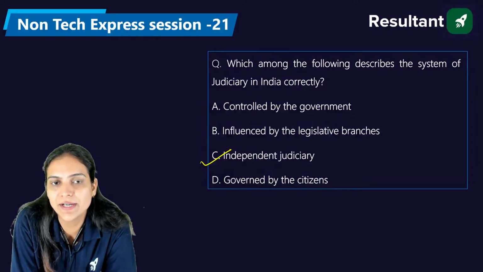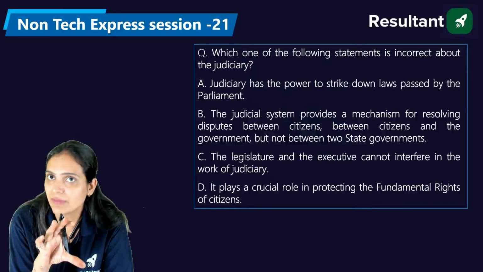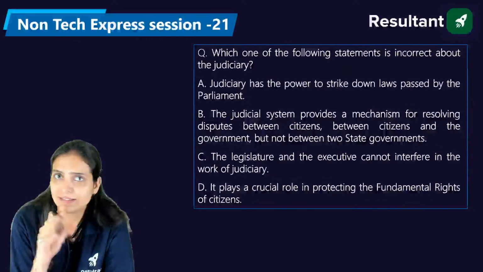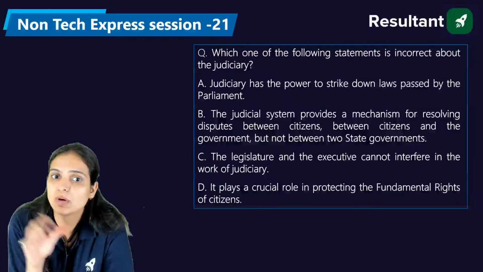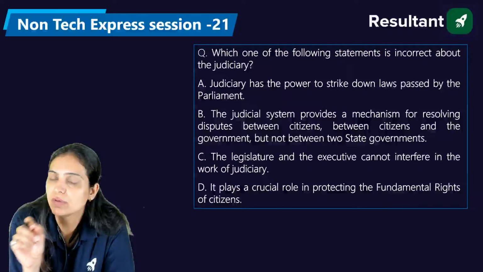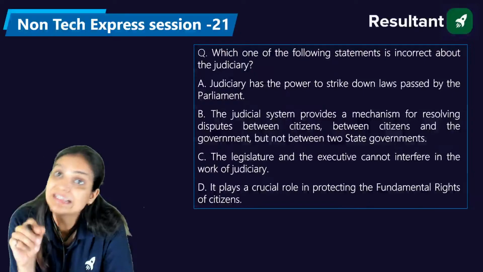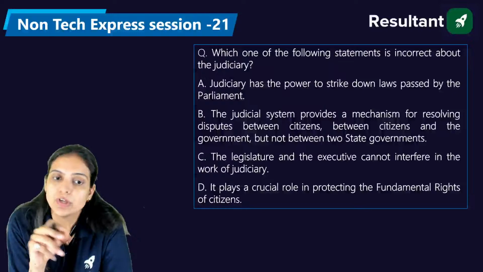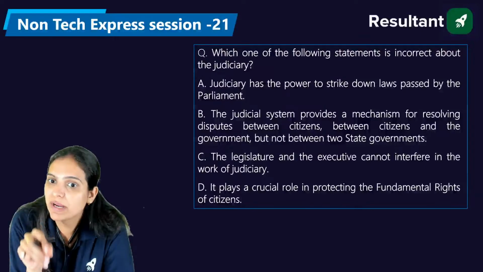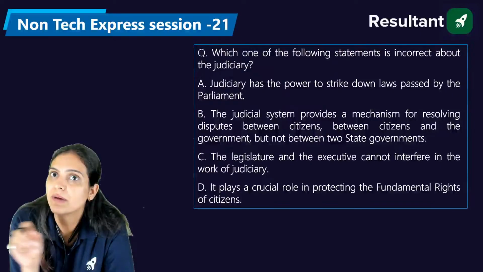It's independent, right? Now, this is a very big question, so kindly think before answering. Which one of the following statements is incorrect about the judiciary? A, the judiciary has the power to strike down laws passed by the Parliament.